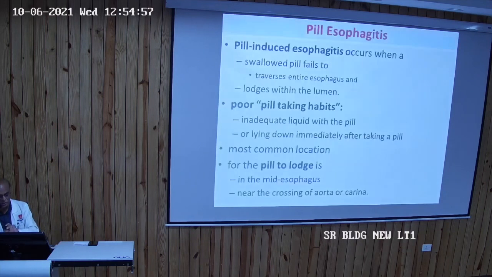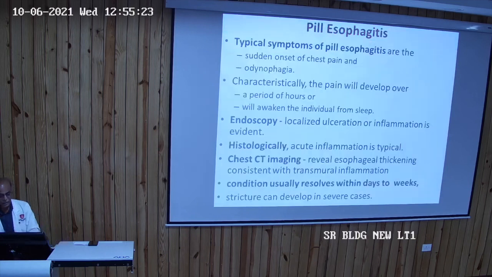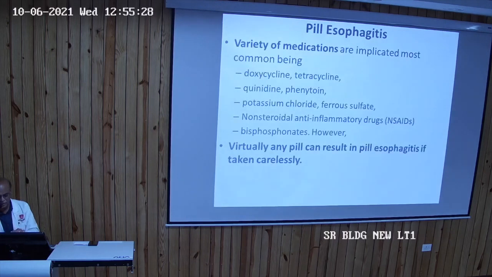You must also remember pill esophagitis. It is due to a wrong pill-taking technique, particularly in females, and they will try to vomit after taking the pill. Sometimes boys also take it wrongly. They have the notion that they don't know where the pill will go. So they take it with the wrong technique and get into trouble. So pill esophagitis, typical symptoms same. You have to take a history and again go for upper GI endoscopy.